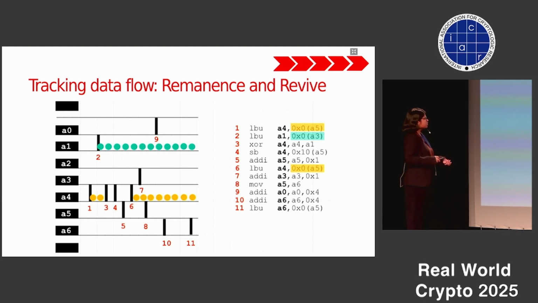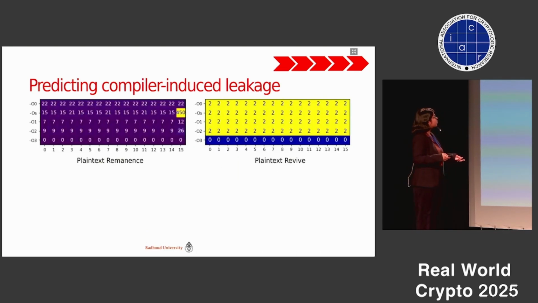Another aspect that we observe here is that sometimes the bytes are overwritten and they reappear whenever they are required for further operations. This reappearance, we call the revival of the intermediate, meaning the data gets revived. So now we count the remanence and revival for some intermediate. Here I show you the remanence and revival for the plaintext bytes.